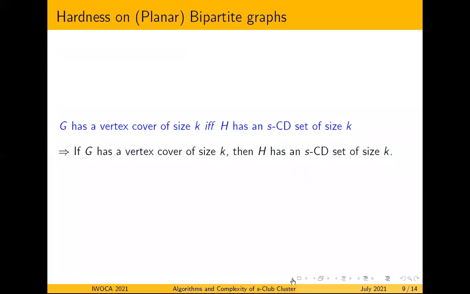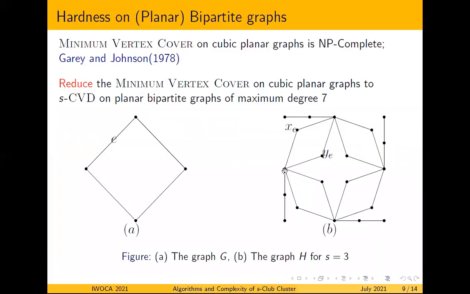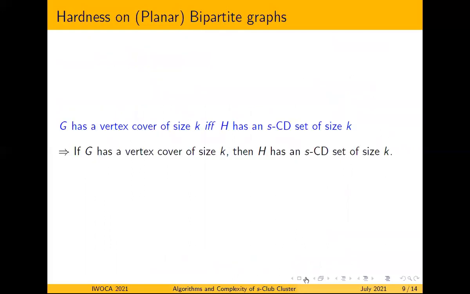Because if we see in this example, suppose this vertex and this vertex are not in the SCVD set, then we can have a path of length greater than S, unless we have a vertex from any of these pendant paths or both the vertices XE and YE. Otherwise, we can have such a path.